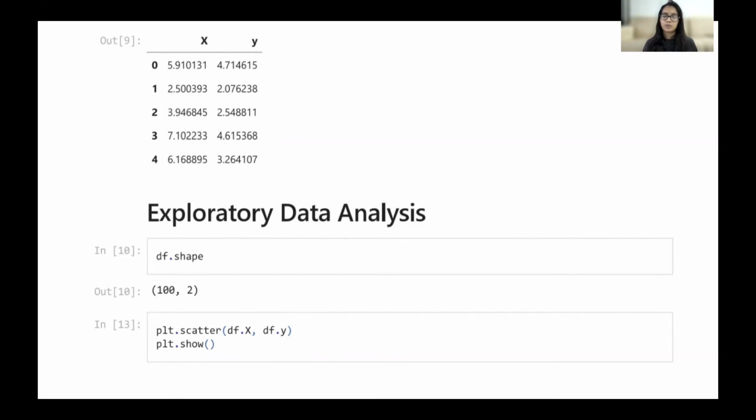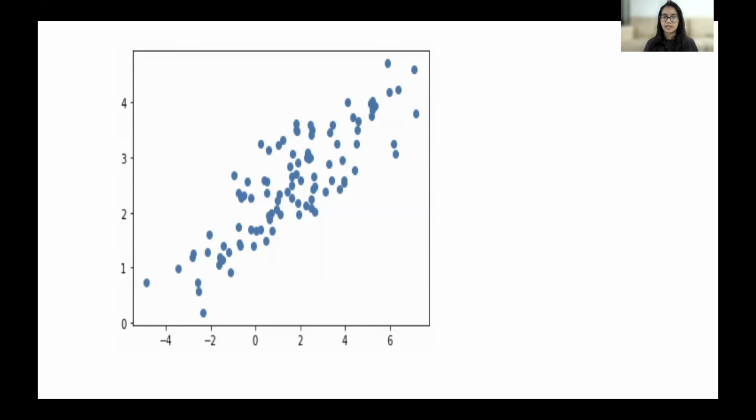Moving forward, exploratory data analysis. Exploratory data analysis is a very important step while performing regression. We need to first understand our data before we implement linear regression on that data, and therefore understanding the data is important. In order to understand the data, we have executed various exploratory data analysis commands like df.shape. And then we have also shown this data with the help of a scatter plot. As you can see here, we have displayed the data with the help of a scatter plot. This scatter plot gives the values of x and y.